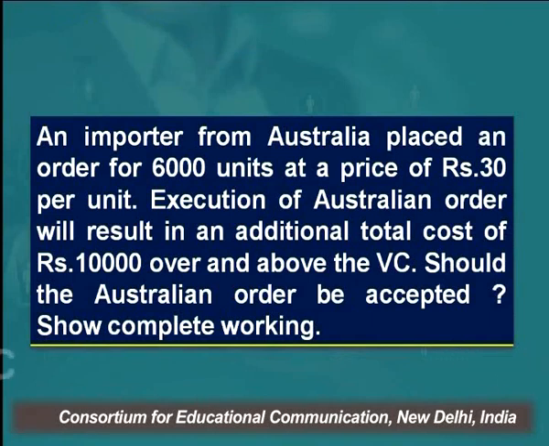An importer from Australia, meaning any country, has placed an order for 6,000 units at a price of rupees 30 per unit. Execution of the Australian order will result in an additional total cost of 10,000 rupees over and above the variable cost. Should the Australian order be accepted?